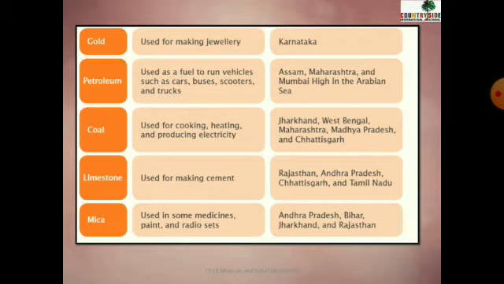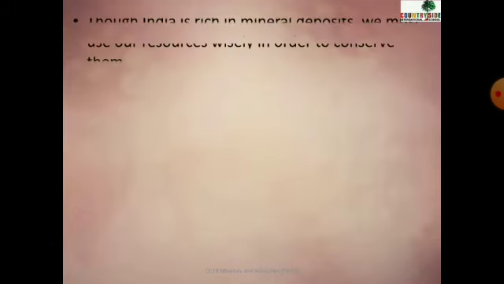Limestone. And where is it found? Rajasthan, Andhra Pradesh, Chhattisgarh, and Tamil Nadu. And the last one is mica. Mica is used in medicines, paint, and radio sets. It is found in Andhra Pradesh, Bihar, Jharkhand, and Rajasthan. So these are the places where metallic and non-metallic minerals are found, and these are their uses.